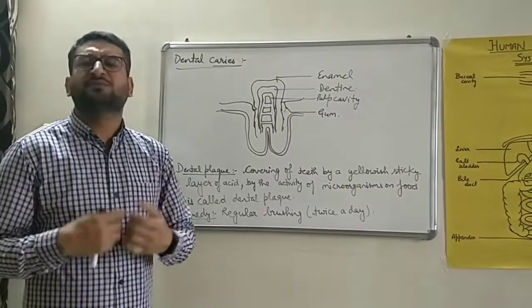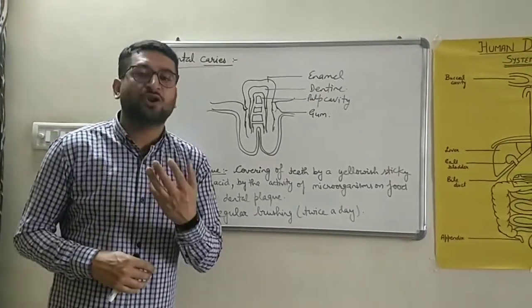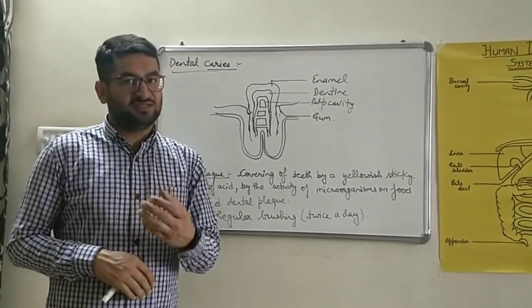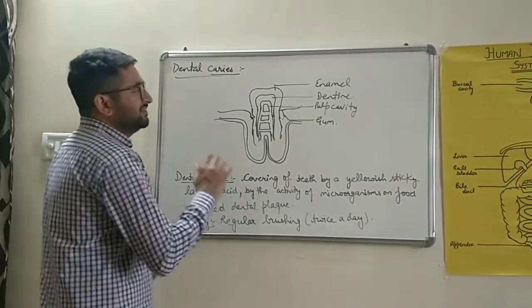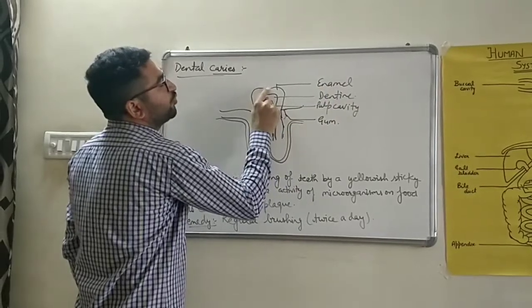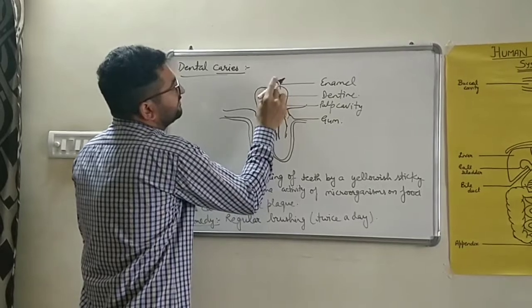as microorganisms perform anaerobic respiration. हम जानते हैं microorganisms ज्यादातर anaerobic respiration perform करते हैं और anaerobic respiration will result in the formation of acids. Due to the formation of acid, the upper covering of our teeth, that is known as enamel, will start to corrode. ये धीरे धीरे corrode होने लगती है.